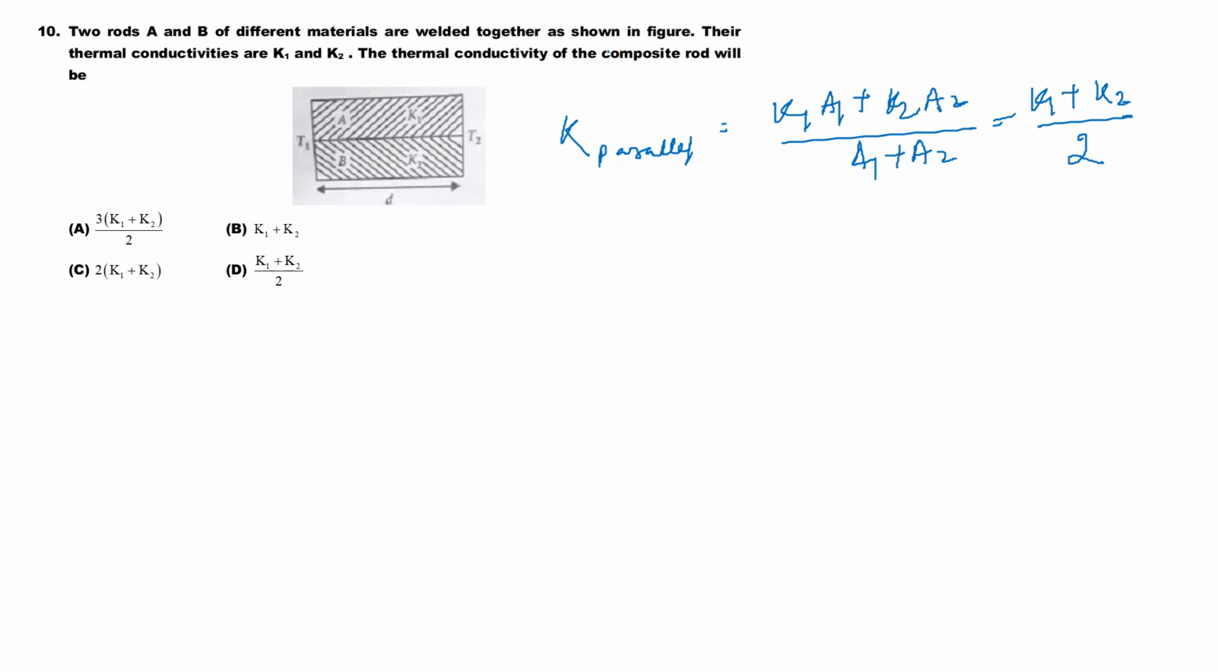Different materials are welded together. Their thermal conductivity for the composite rod will be how much? K1 plus K2 by 2, because the area is the same and the distance is the same. So that's why it is K1 plus K2 by 2.